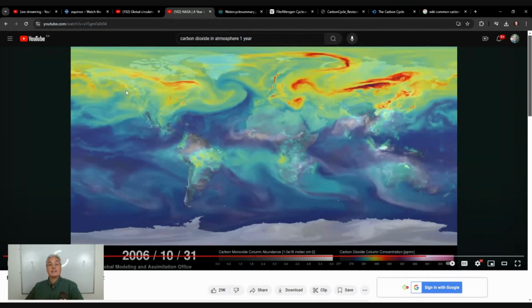Here we have the United States, which is very active with its manufacturing industry. We have Europe, Northern Africa, and in China lots of industries creating carbon dioxide. We no longer have the summer photosynthesis to absorb the carbon dioxide, so it is accumulating in the atmosphere. I'm not saying that's the end of the world, it's part of a cycle. We'll see how it goes.